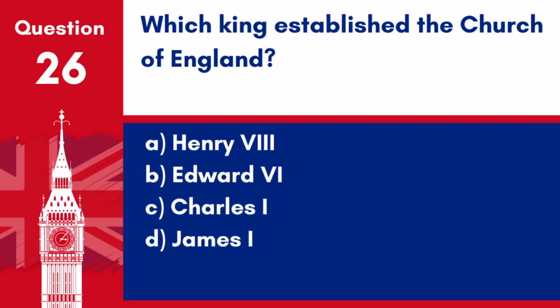Question 26. Which king established the Church of England? A. Henry VIII. B. Edward VI. C. Charles I. D. James I. Answer: A. Henry VIII. King Henry VIII established the Church of England in 1534 after separating from the Catholic Church.